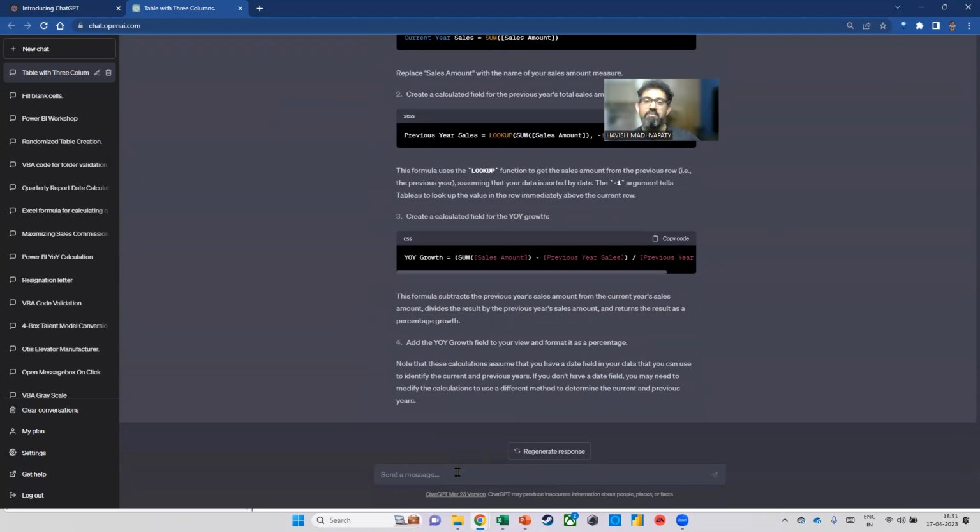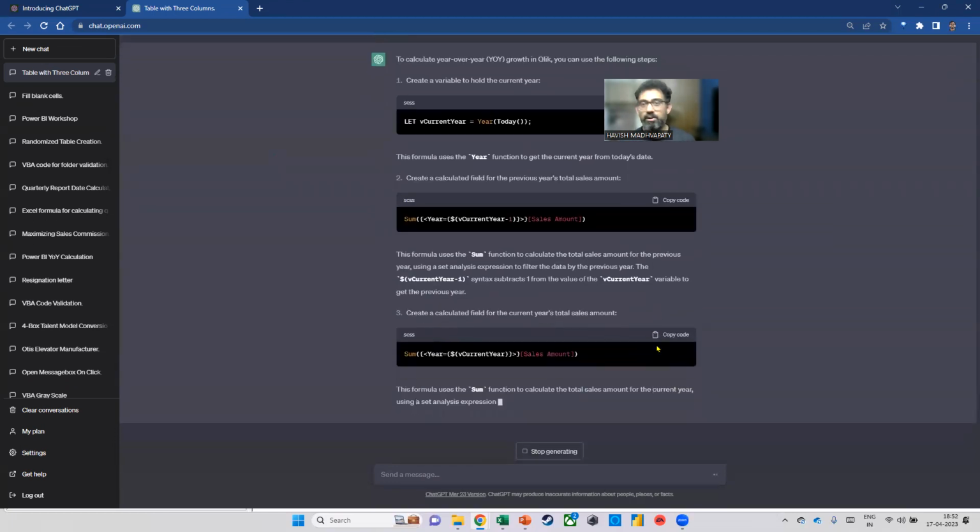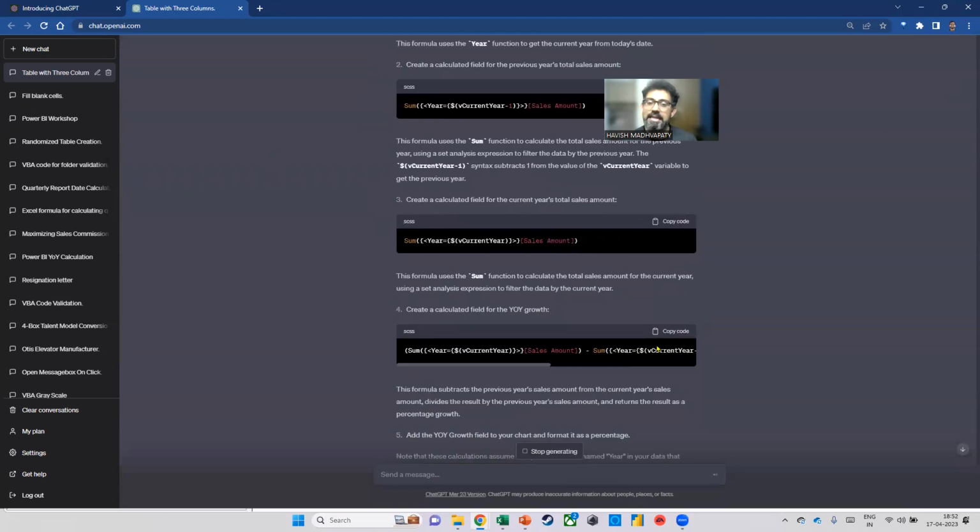Now imagine I'm working on a tool which I have never worked on before, something like Qlik. I can say in Qlik, and it will actually give me the formula. It won't make me an expert user, of course not, but at least it gives me something to start with, right? To what extent will it help your function, your industry, your sector, your company? It remains to be seen. I don't think there's anybody who knows how much this will help. But that said, if you look at what TCS is saying, they have already identified so many areas where this is helping them.